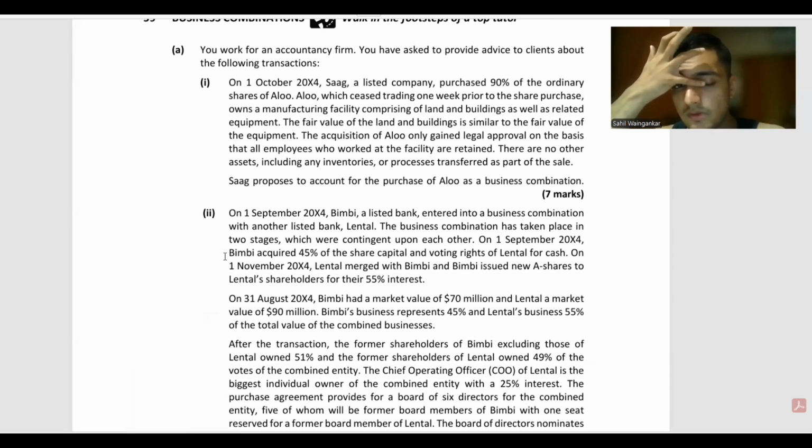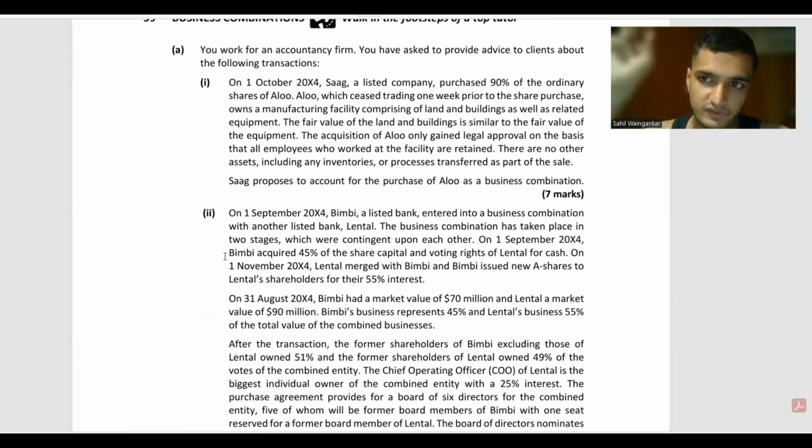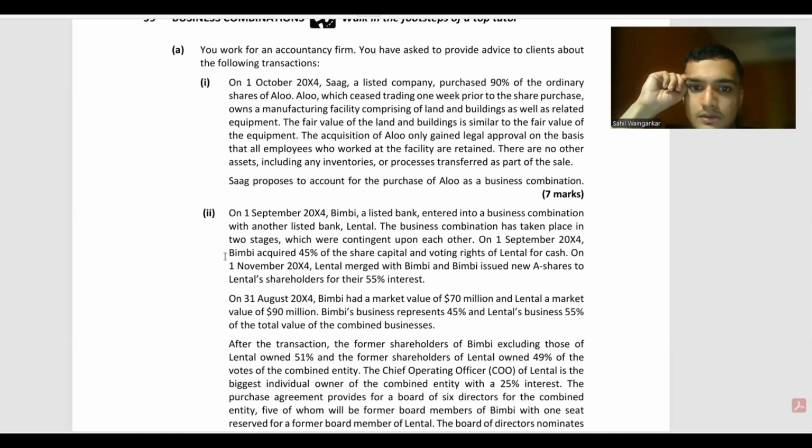So, see what has happened; there is no need to write it fully. We will write that on 1st of November 14, Lenthal merged with Bimbi and issued new shares to Lenthal shareholders for 55%. When an investor acquires an investee, there are certain criteria or indications which should be looked upon, such as what the shareholding is, who owns the highest shareholding or the highest voting powers amongst the two.